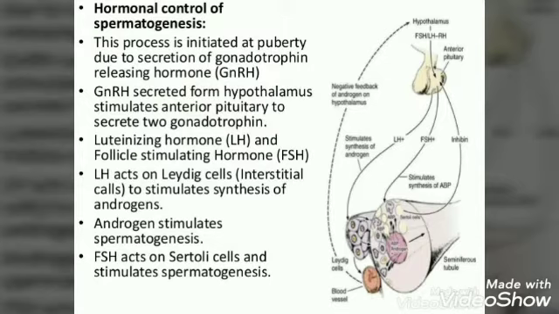The increased level of GnRH stimulates the anterior pituitary, which then secretes FSH, known as follicle stimulating hormone, and LH, known as luteinizing hormone. FSH stimulates Sertoli cells to secrete some factors which are helpful in spermiogenesis. LH acts on the Leydig cells and causes the secretion of testosterone from the testes.